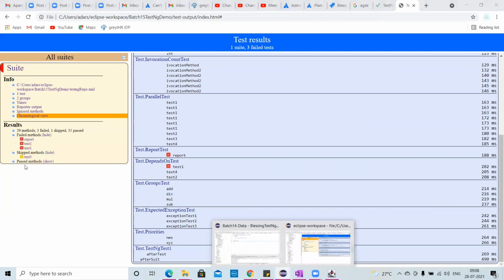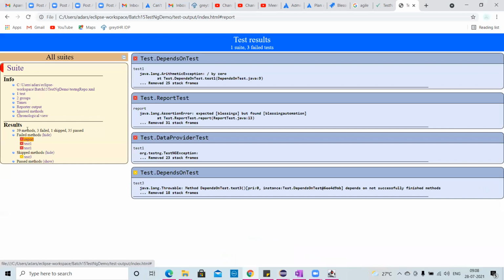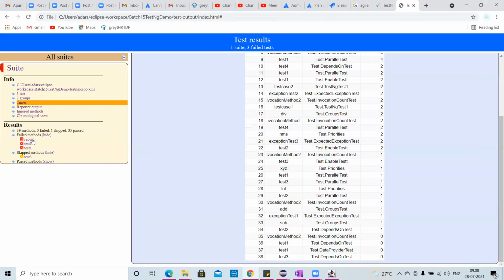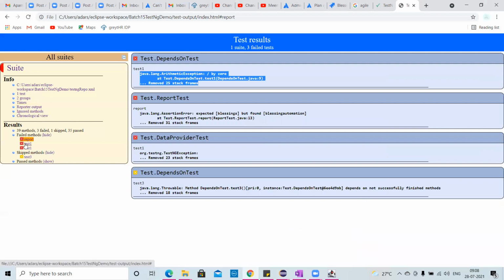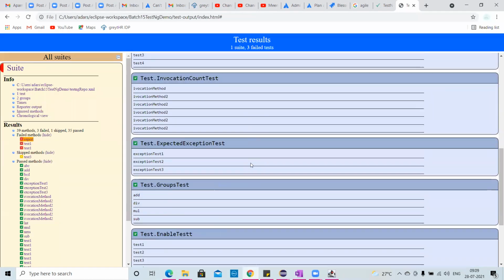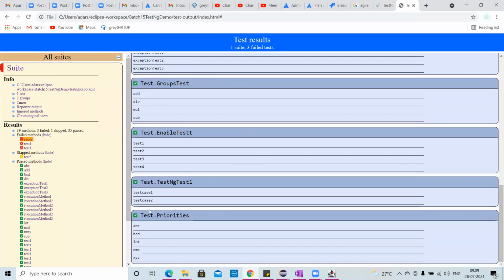So in each and everything I showed you, right? My test cases in these two groups, reporter output, times and all, I had everything. Here it shows the exception also, whatever error you're getting, it shows that also. So it will be a combination of everything. If you want to see the past test cases, you can see everything. As I told you, you cannot see anything on the console, right?